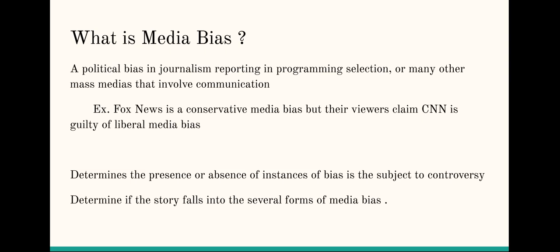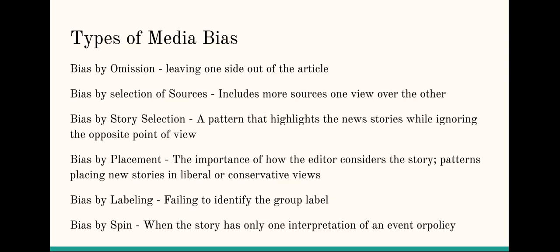So there are different types of media bias, and to determine if a story falls into several forms of media bias, here are the types. Bias by omission leaves one side out of the story. It is ignoring the facts that tend to disprove any liberal or conservative claims.